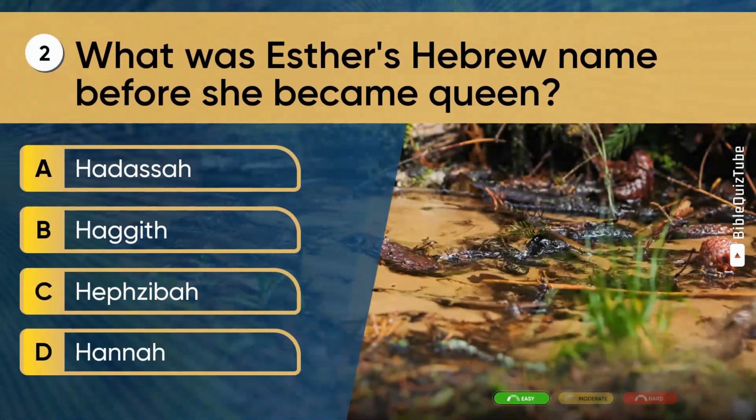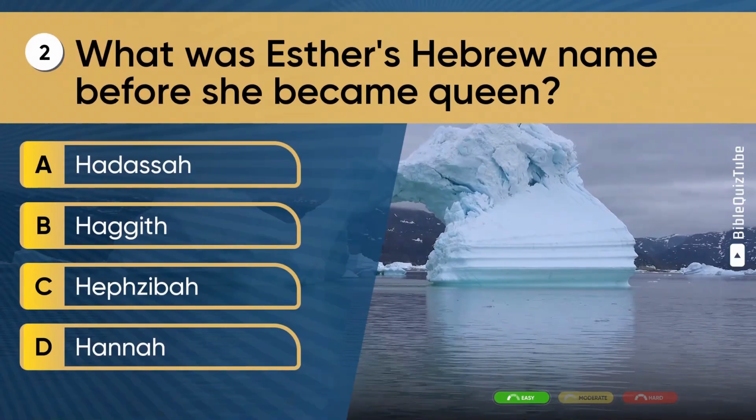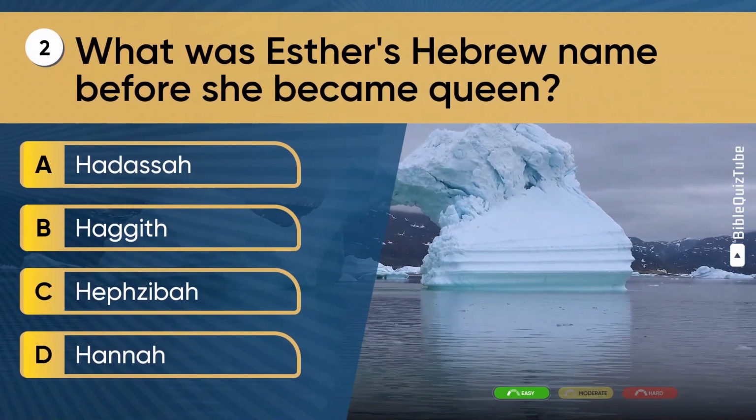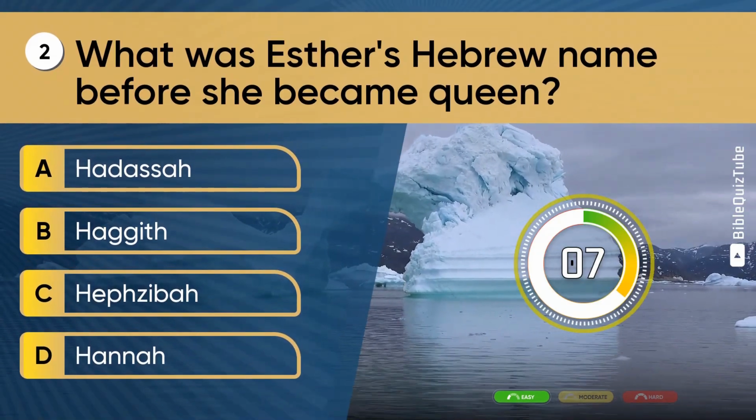Question 2. What was Esther's Hebrew name before she became queen? A. Hadassah, B. Hagit, C. Hephzibah, D. Hannah.